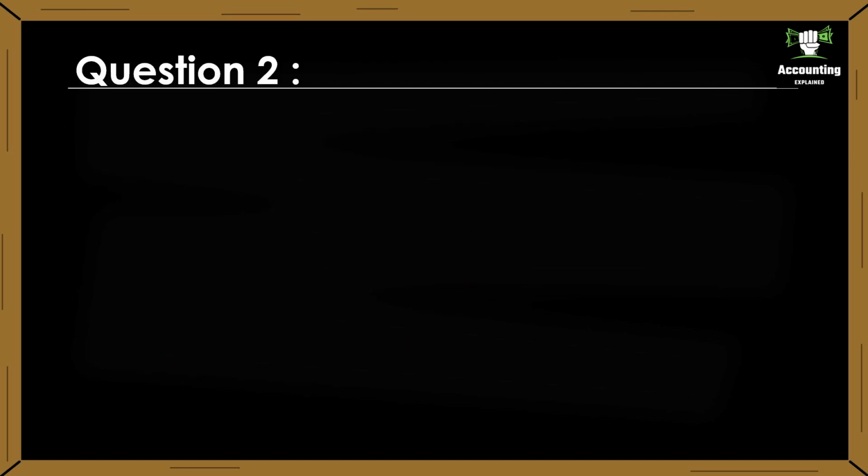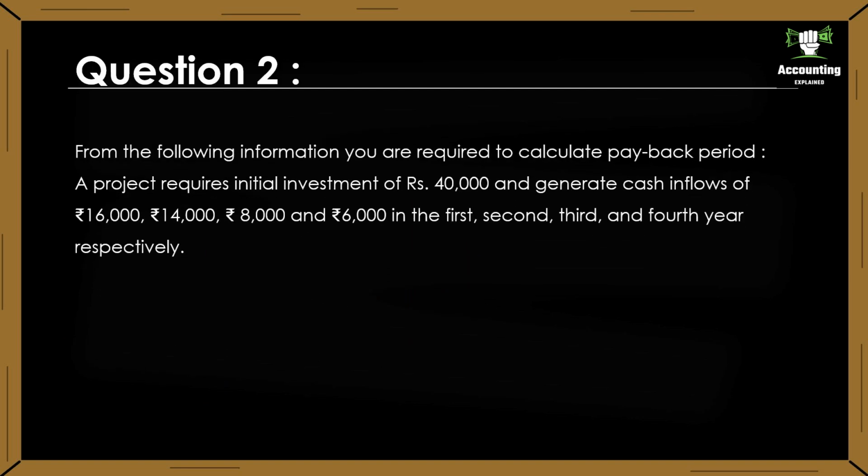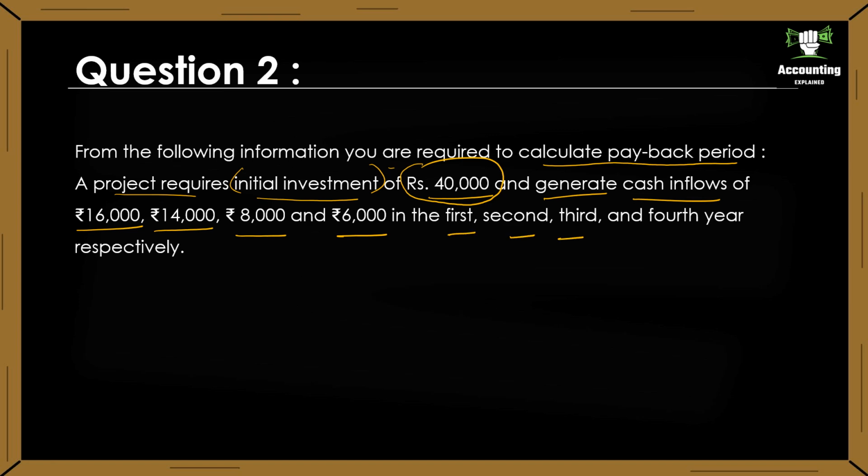Let us see a question on unequal cash flow. From the following information, you are required to calculate payback period. A project requires an initial investment of rupees 40,000 and generates cash inflows of 16,000, 14,000, 8,000 and 6,000 in the first, second, third and fourth year respectively.